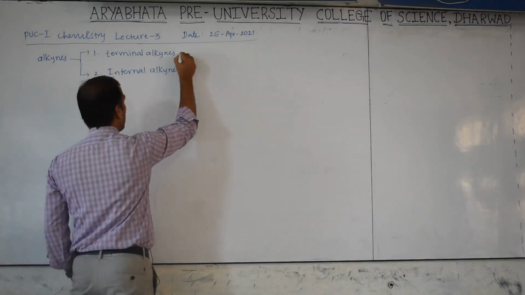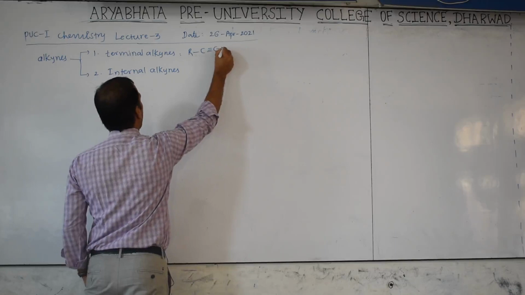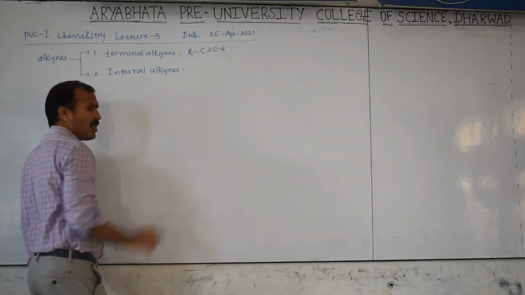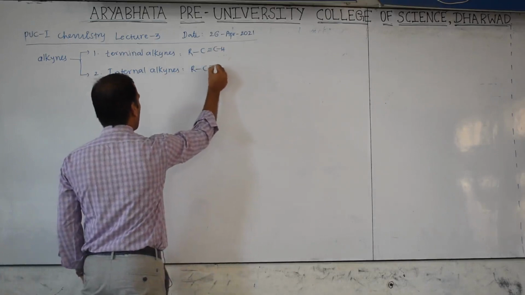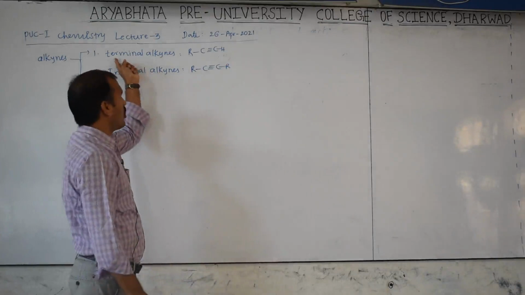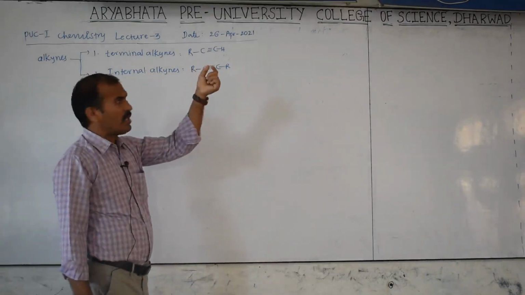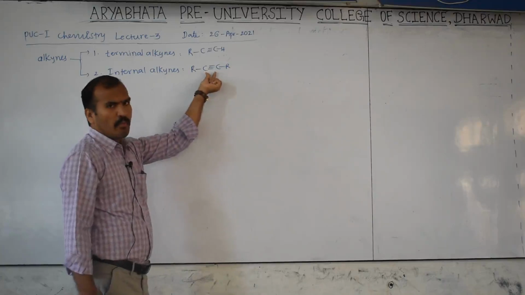A terminal alkyne, one example is RC triple bond CH. An internal alkyne is RC triple bond R. Terminal means end, the triple bond is present at the end. Here the triple bond is present in the middle.